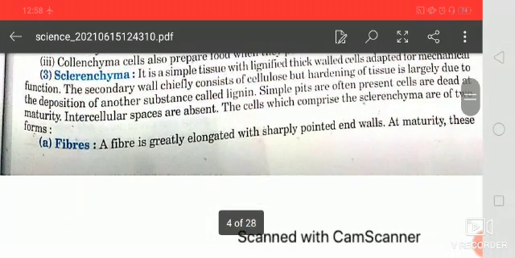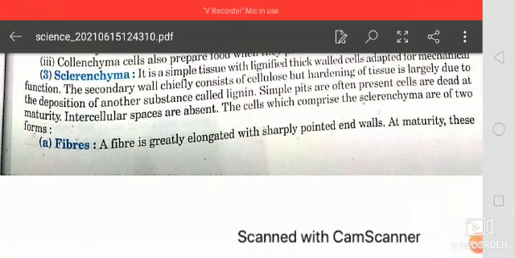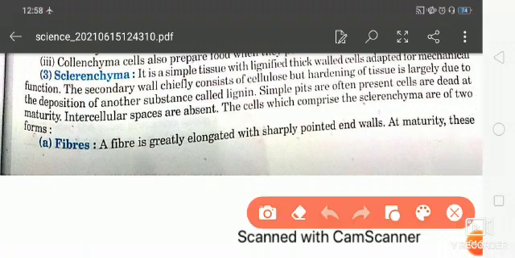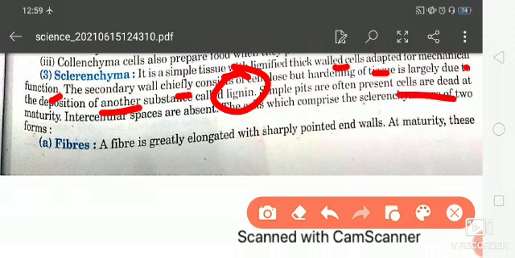Okay, now next one is third, that is sclerenchyma. Sclerenchyma is a simple tissue with lignified thick walled cells adapted for mechanical functions. The secondary wall chiefly consists of cellulose, but the hardening of the tissue is largely due to the deposition of another substance called lignin. It is a very important thing. Now simple pits are often present and cells are dead at maturity.